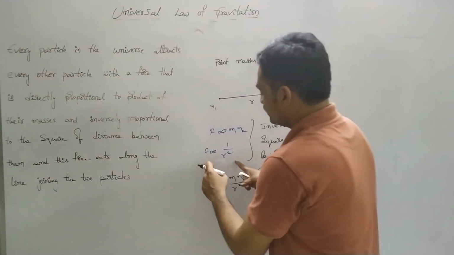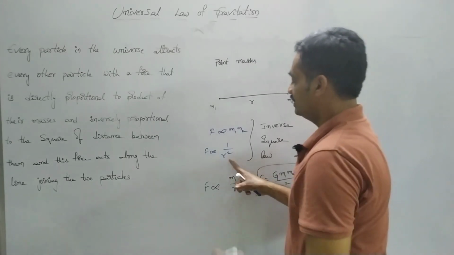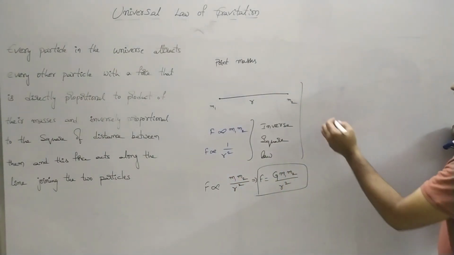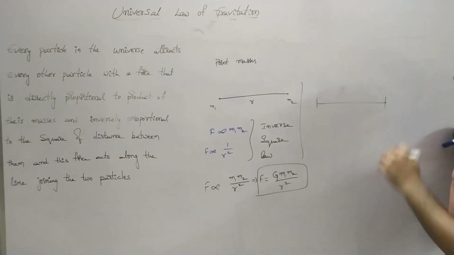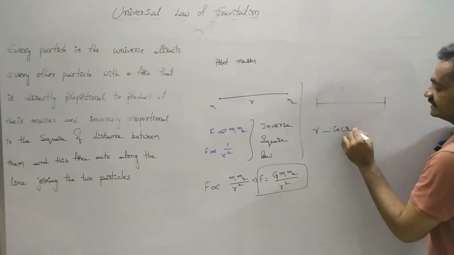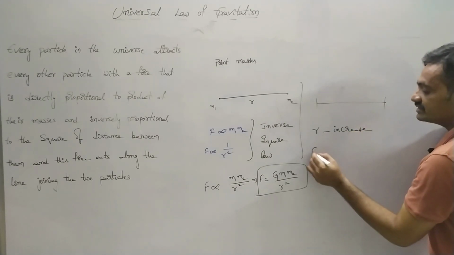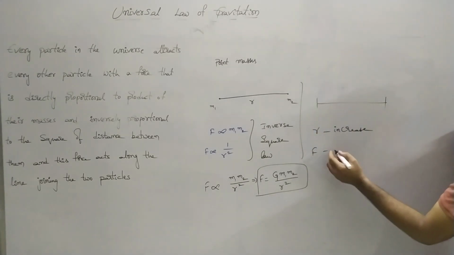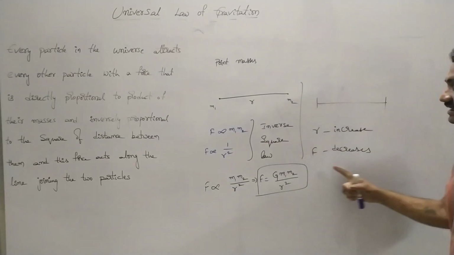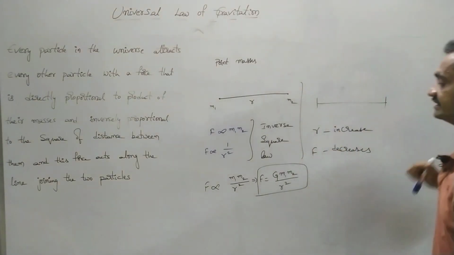As you observe this equation, F is inversely proportional to the square of the distance. Based on this equation, as the distance between the two masses increases, as r increases, the force of attraction between the two masses decreases.